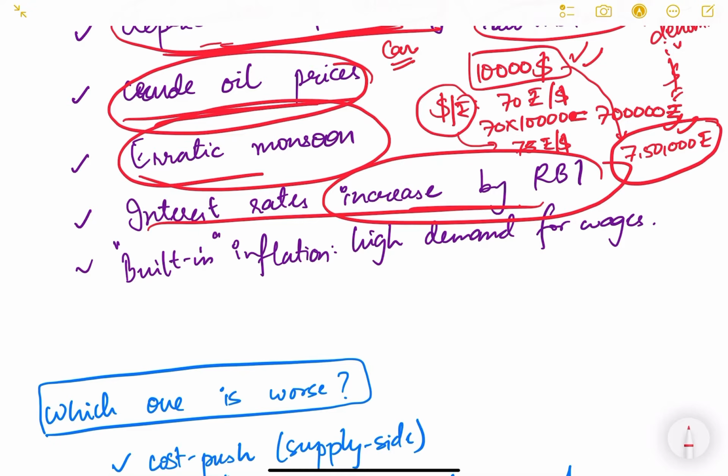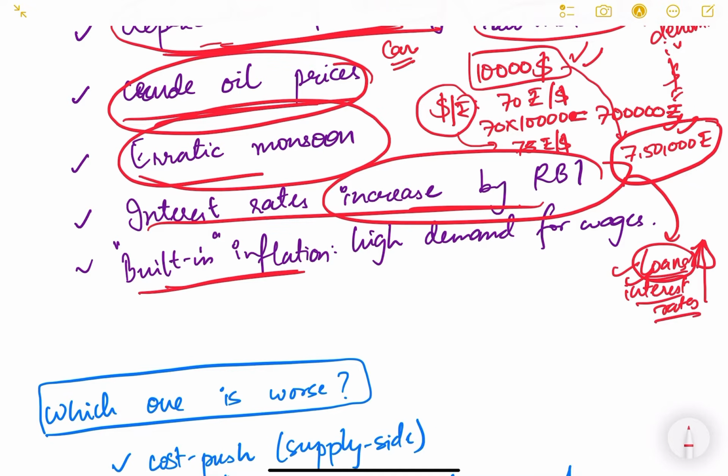If the RBI hikes the interest rate, it means that taking loans becomes costlier. It will be very expensive to take loans, because the RBI has increased the interest rates, so the market interest rates will also increase, and therefore taking loans will become costly and doing business will become costly. So again, this is a supply side factor.